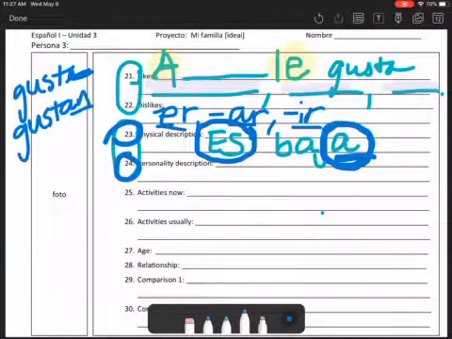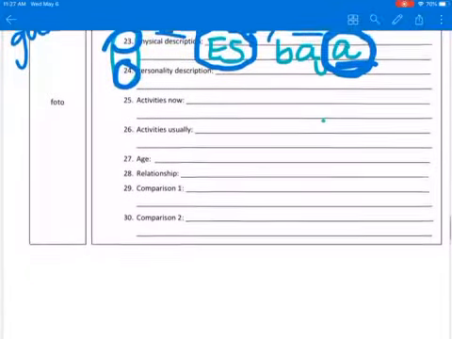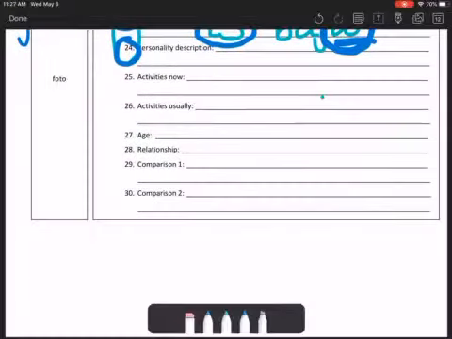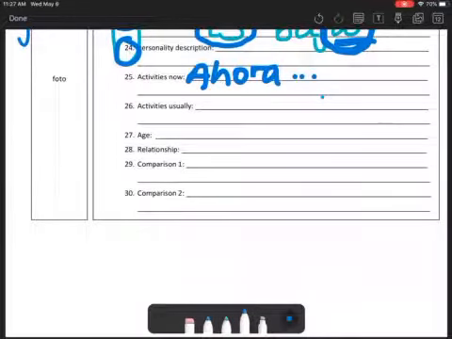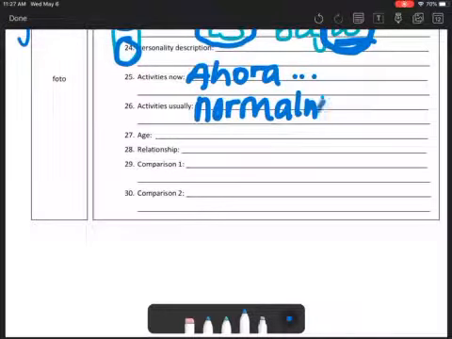Okay, the next thing we are going to look at is the activities now versus the usual activities. So if you're talking about activities now, you can use ahora, now. And activities usually, you can use normalmente, which is kind of like normally.